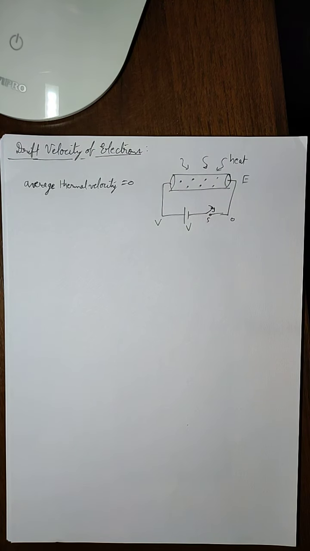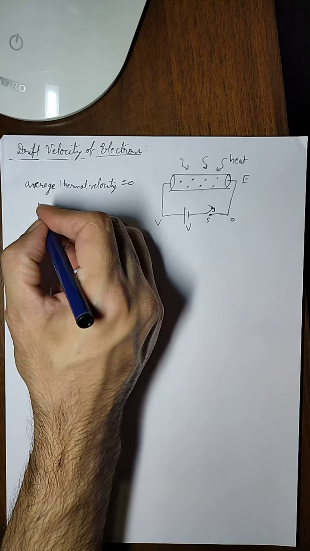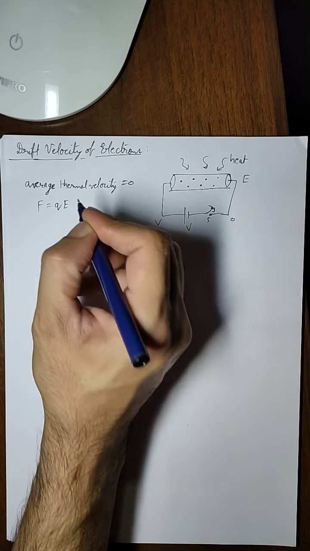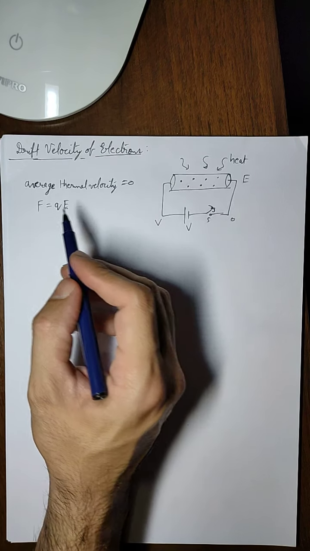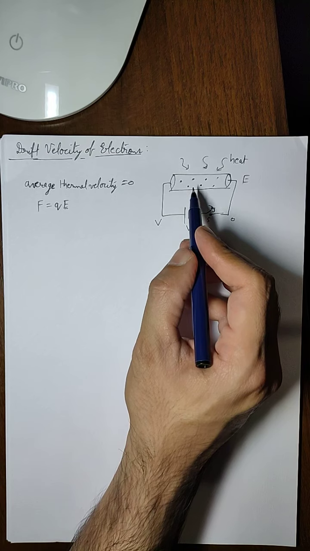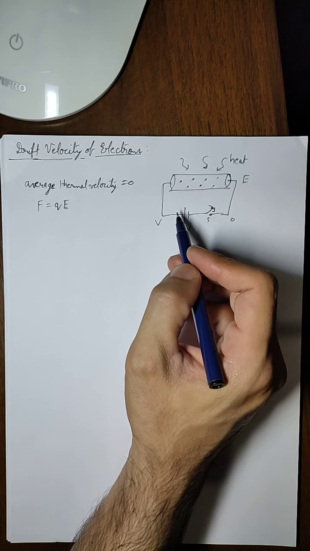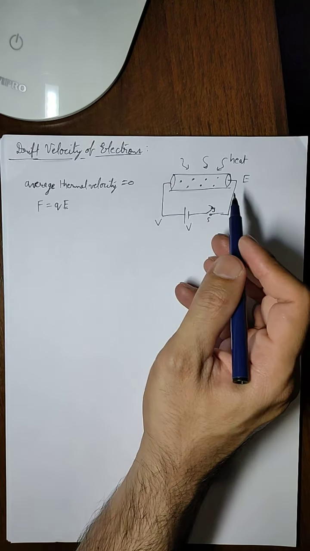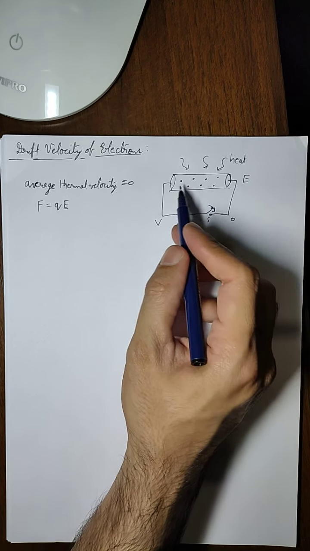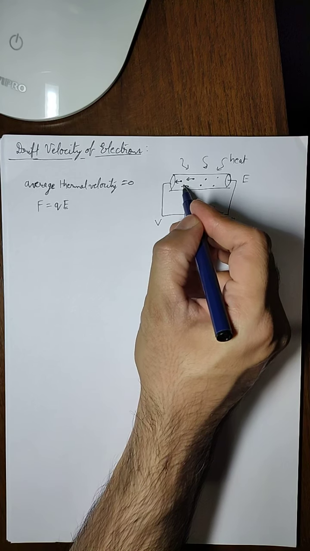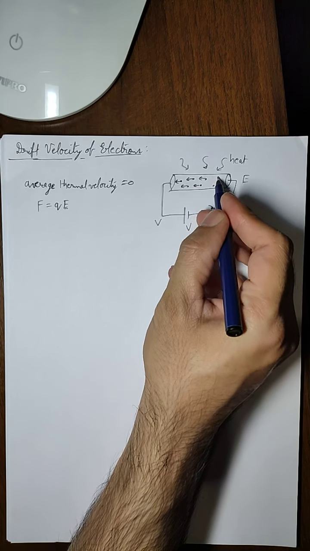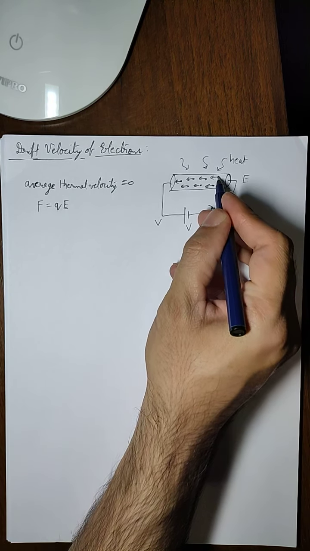Now because of this electric field, a force is applied. We know that the force equals QE; we have already studied that. So because of this electric field, force will be applied on these electrons, and they will start moving in one direction, the same direction. The force will be applied on them in this direction, and the electrons will all start moving in the same direction.